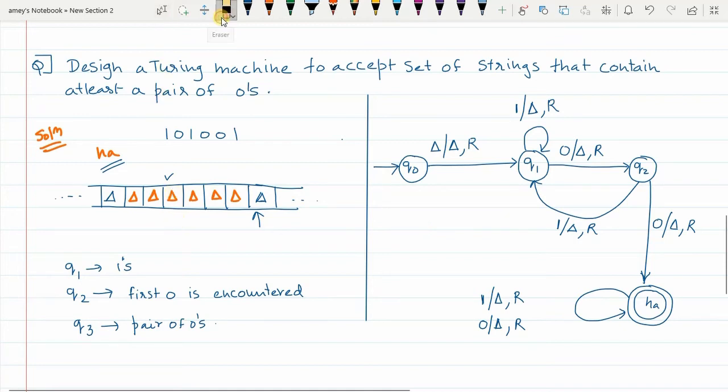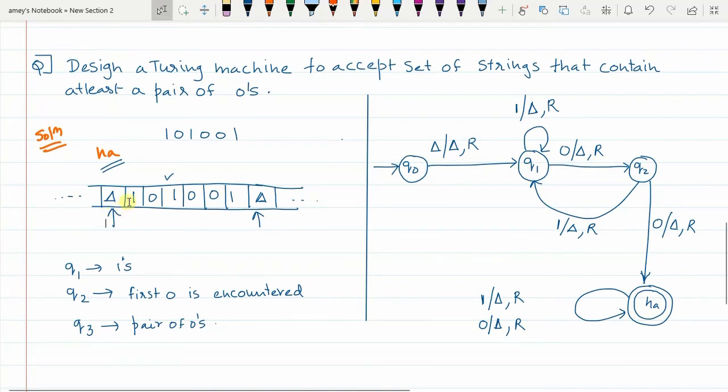Okay, but now I'll also show you another method. You can use any one based on what kind of problem it is. No major changes. I will only show small changes that you need to do in the original diagram. The string that was given to me was 1 0 1 0 0 1. This was the original string given to me. Pointer was pointing here.